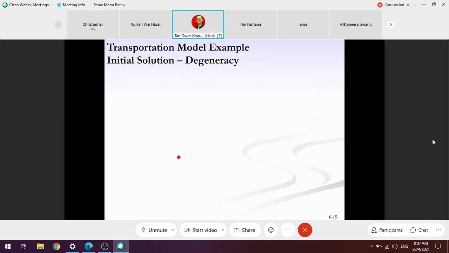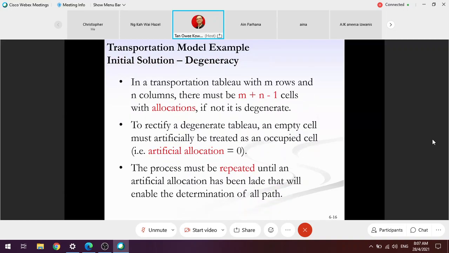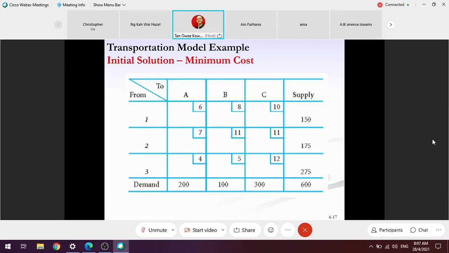Now go to the second method. And I also have told you that this is one of the ways to check. We're going to use this again, so I'm not going to recap. Minimum cost. By definition, we're going to start filling in a transportation plan in the box with the minimum cost. In this case, you look into the cost. Cost, as I mentioned earlier, is represented by the small box. Which number is the smallest?